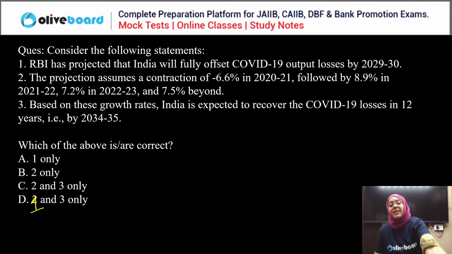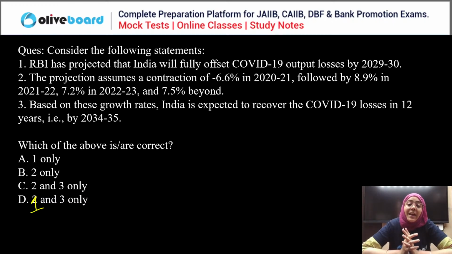So when we are talking about the COVID-19 time period, RBI has projected that India will fully offset COVID-19 losses by the year 2029-30. COVID-19 came in 2019, right?